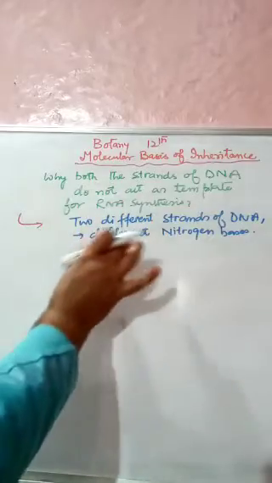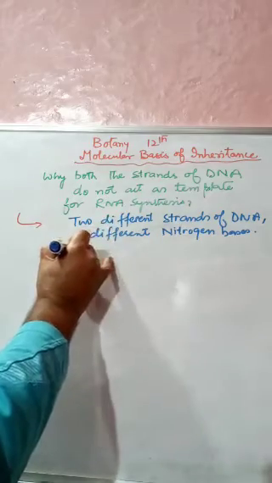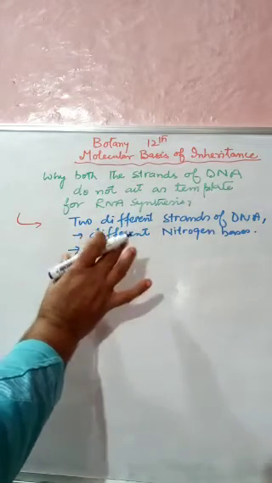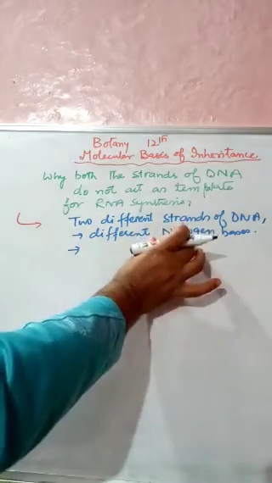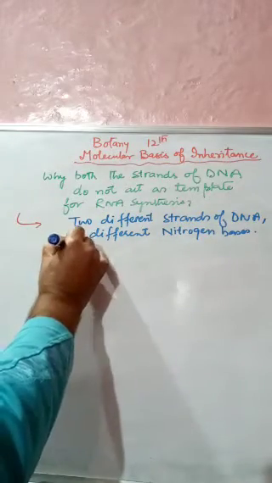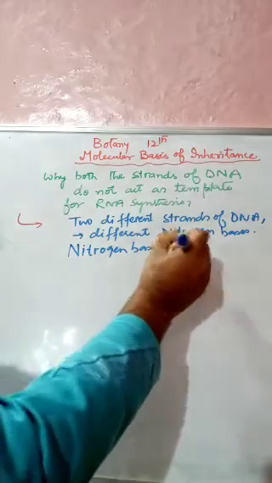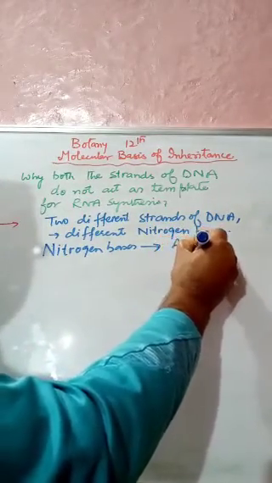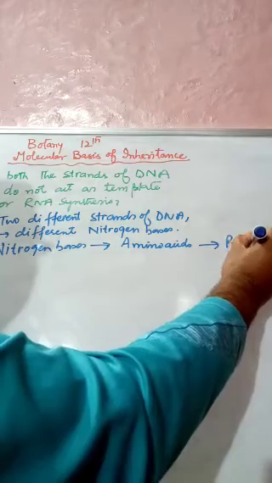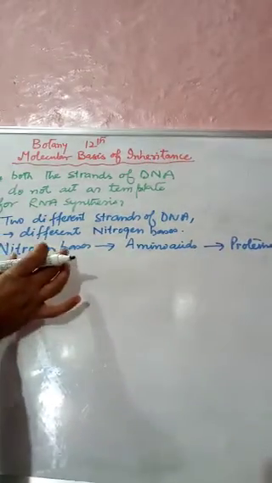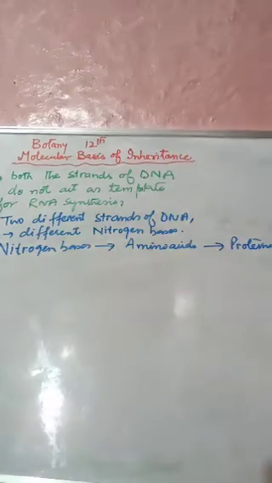Now the nitrogen bases give rise to the amino acids, and the amino acids give rise to the proteins.